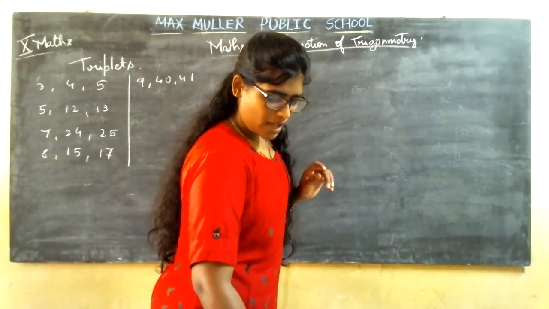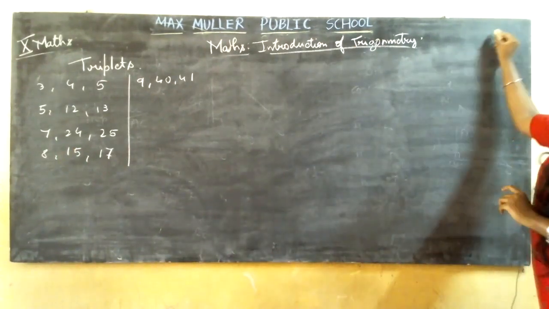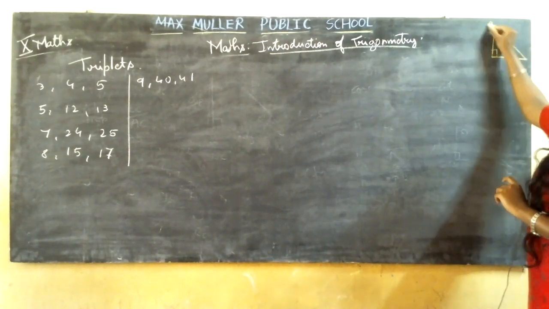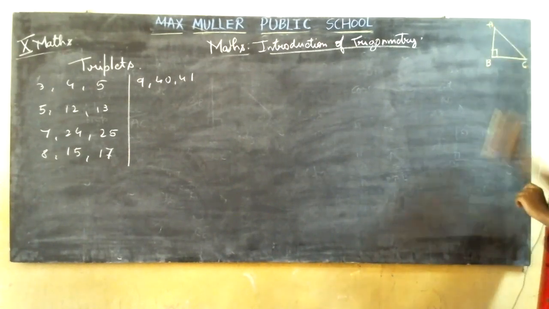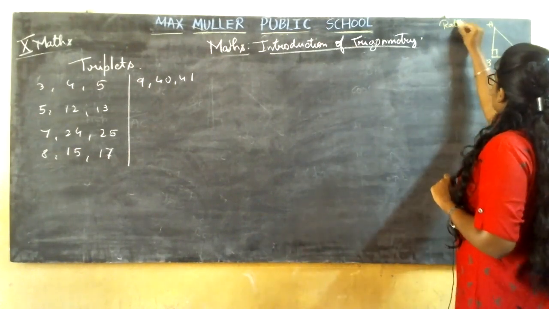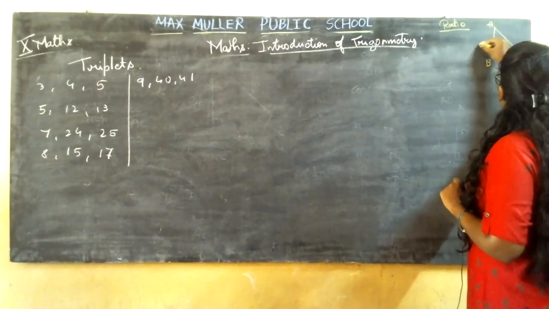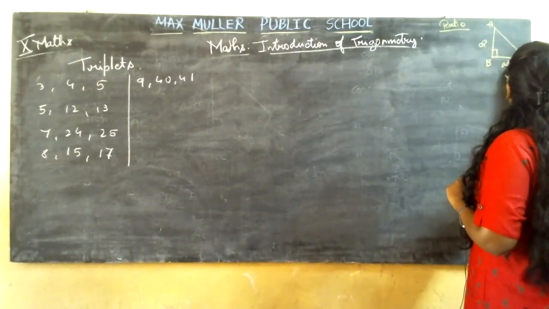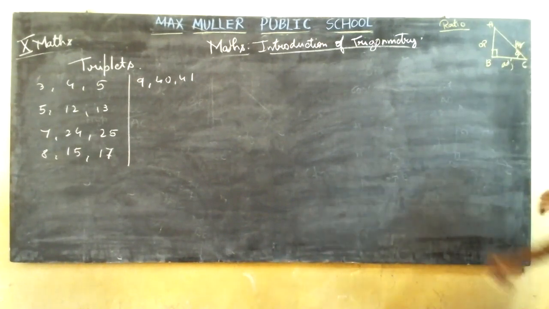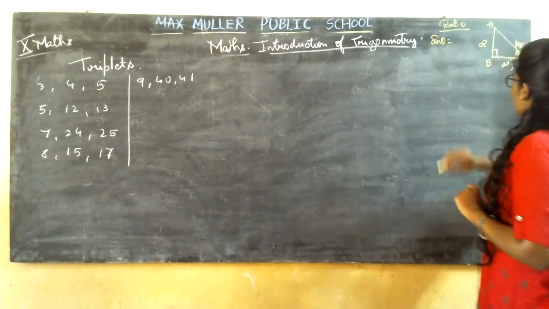So you learned in today's class what is trigonometry, where trigonometry is dealt with the right angle triangle. Correct? After this you have learned about the trigonometry ratios. What are the trigonometry ratios? Let me take angle C as theta. So sine. Now how are you going to remember sine?